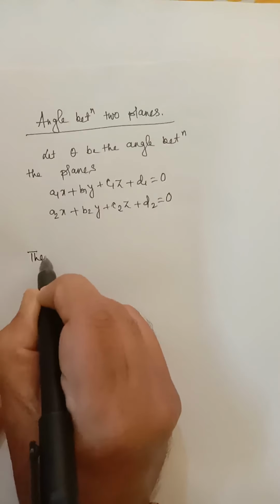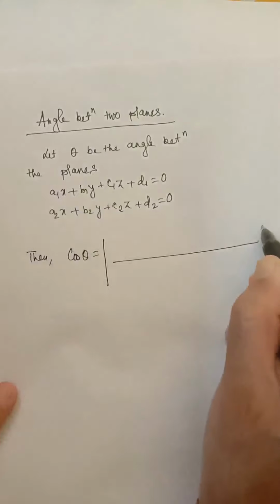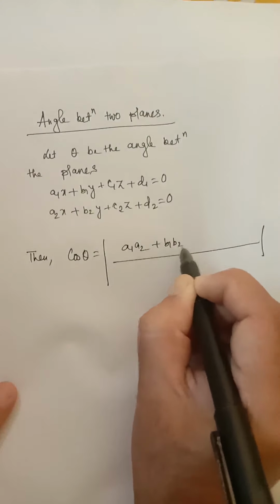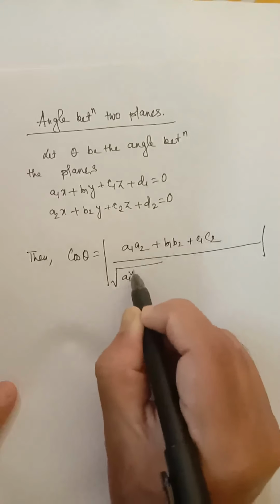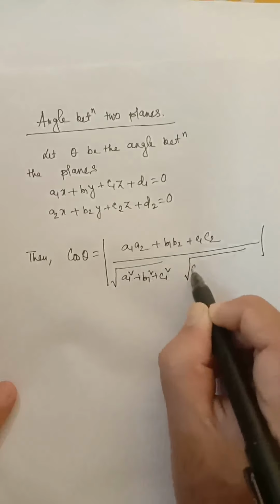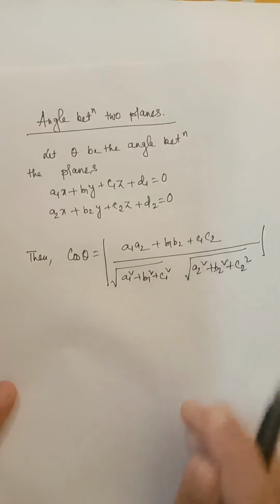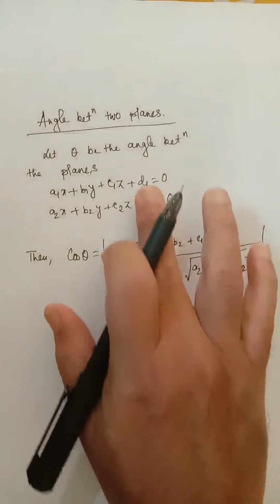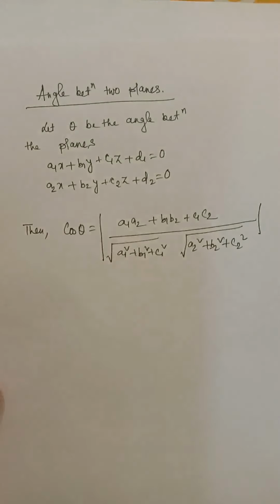Then cos theta equals a1 a2 plus b1 b2 plus c1 c2 divided by root over a1 square plus b1 square plus c1 square into root over a2 square plus b2 square plus c2 square. This is the formula for the angle between two planes. If the equations of two planes are given, this will give us theta, the angle between the two planes.